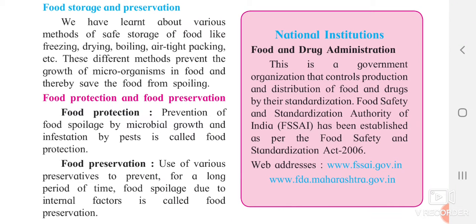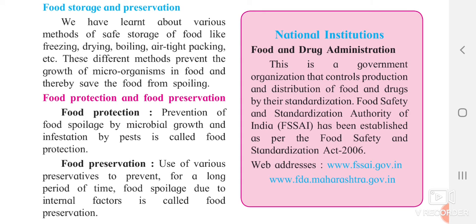Welcome all. We have already started our fifth lesson, that is food safety. We have completed a few concepts from this lesson. We have seen what is meant by food spoilage. We have also seen food wastage. Wastage in terms of quantity is called quantitative wastage, and wastage in terms of quality is called qualitative wastage. Now we have also studied food storage.